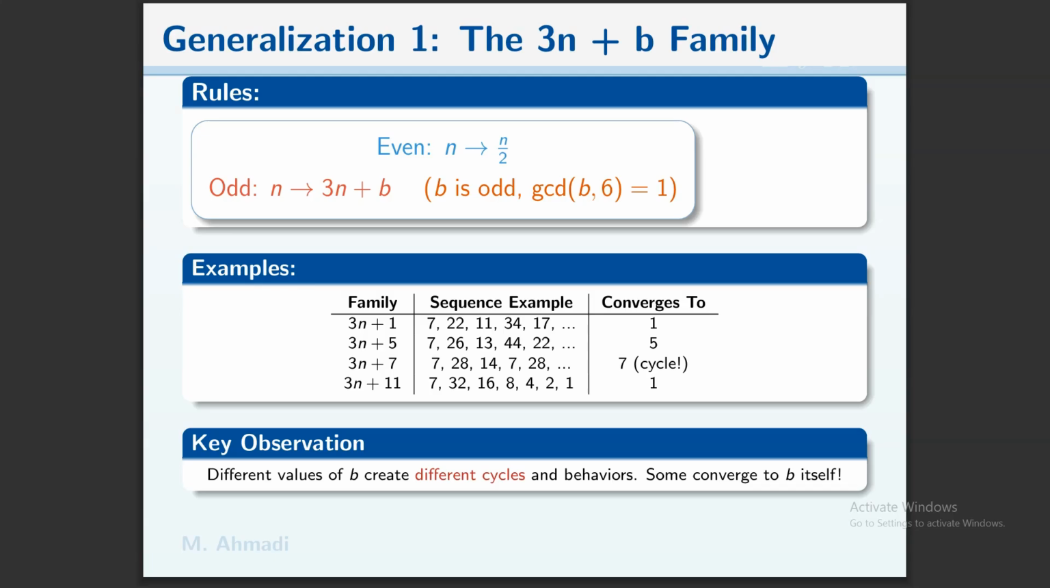Different values of b create different cycles and behavior. Some converge to b itself, and some converge to 1.